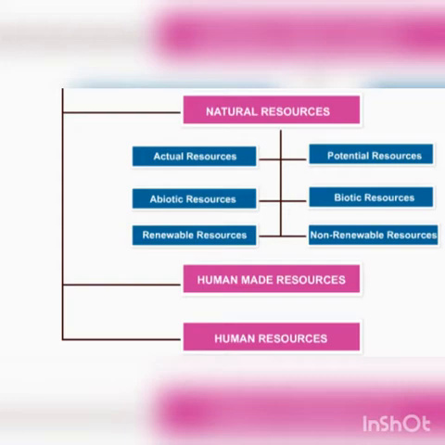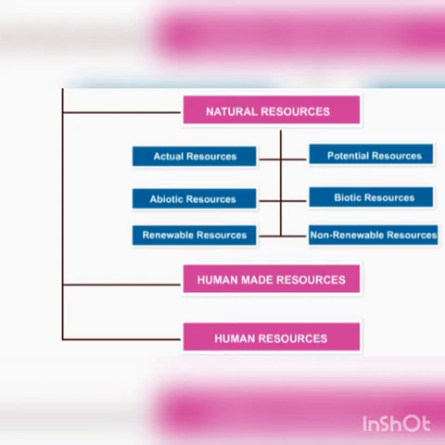The natural resources, on the basis of their development and use, can be classified into two groups: actual resources and potential resources. Based on their origin, resources can be classified into biotic and abiotic resources, and natural resources can be broadly categorized into renewable and non-renewable resources.